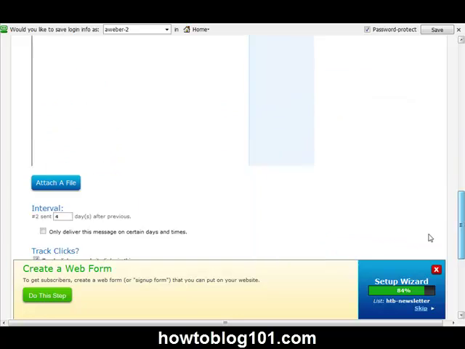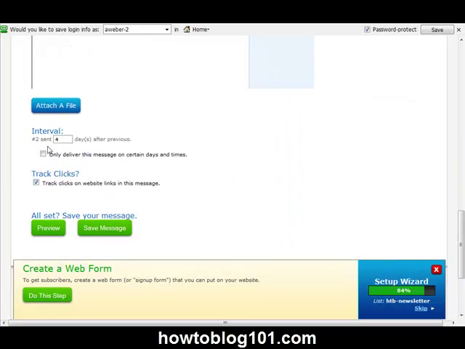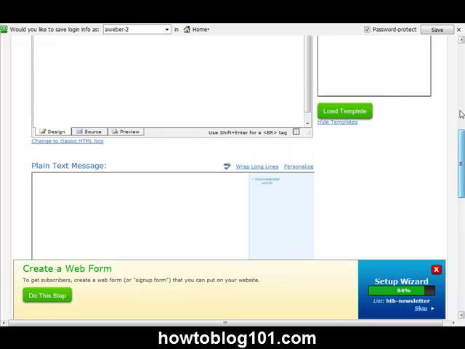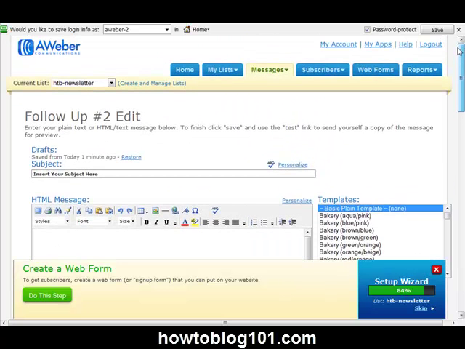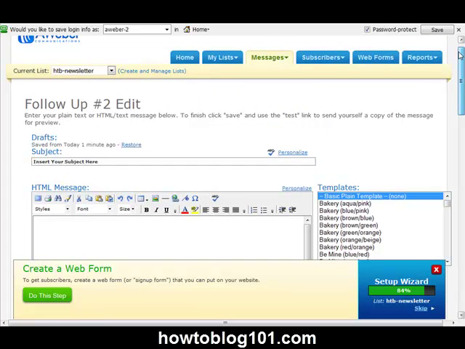Once you've created this message, if you scroll down right here, you'll see where it says interval. This is message number 2, sent however many days after the last message is the number that you would put in this box. So if you want it to be sent 3 days after the previous message, you simply put 3 days, and then you click on Save Message. Okay, I'm not going to save it. This is just to show you how you can go through and create as many as you choose.